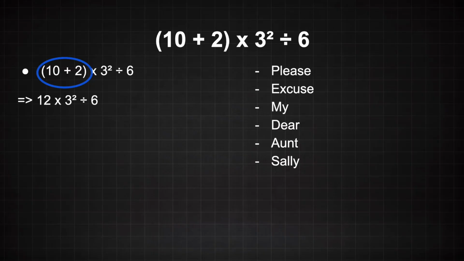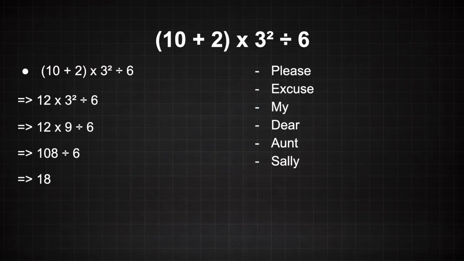From here, we proceed to evaluate the number with the exponent. 3 squared is 9, thus this becomes 12 times 9 divided by 6. Now that we're only left with the multiplication and division, we solve from left to right. 12 times 9 is equal to 108, and 108 divided by 6 is simply 18. And this is our answer.